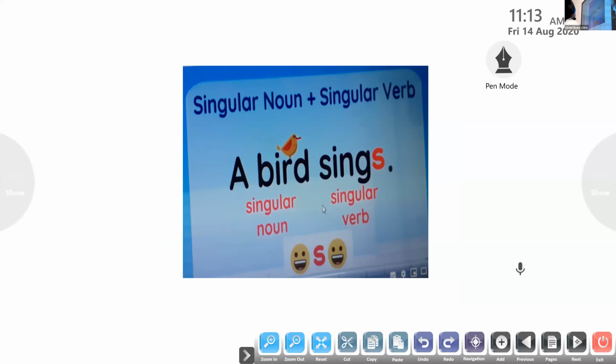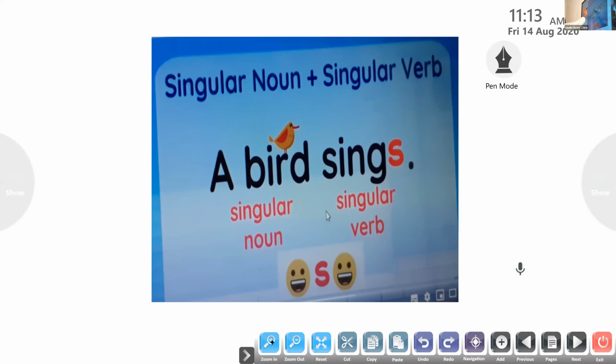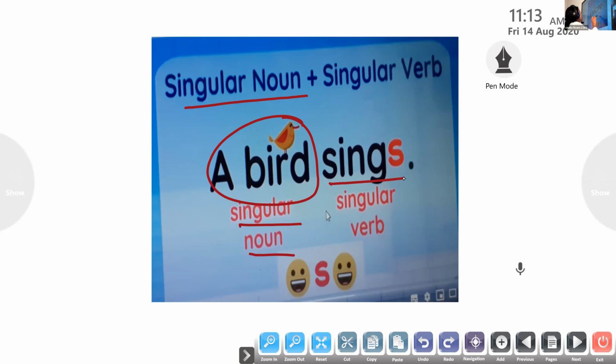Now we'll move on to a few examples. The singular noun, you can see a bird here. A bird is a singular noun. Okay, so the verb here is sings. The singular verb here, I need to add an S to the verb. A bird sings. Clear?